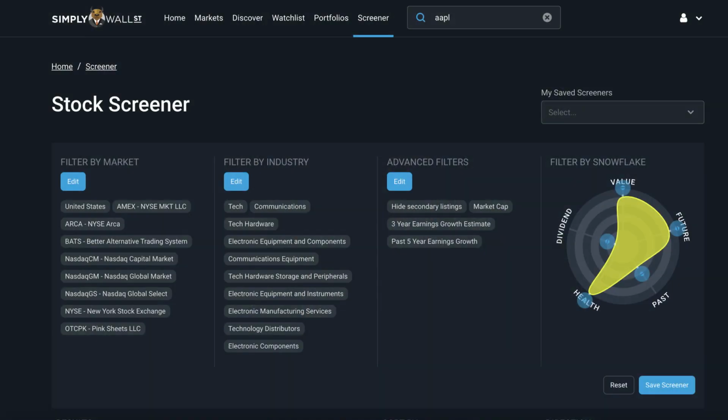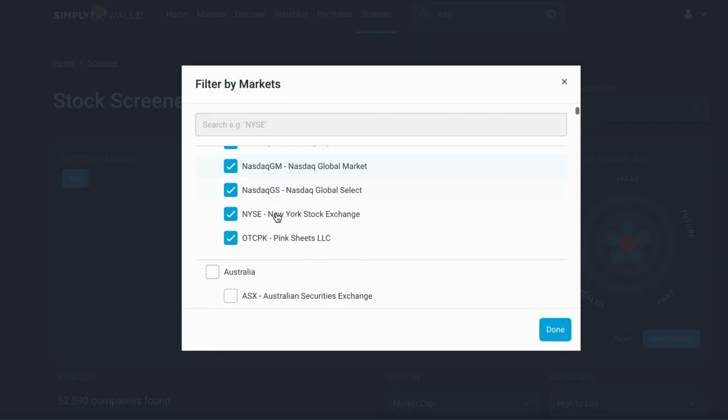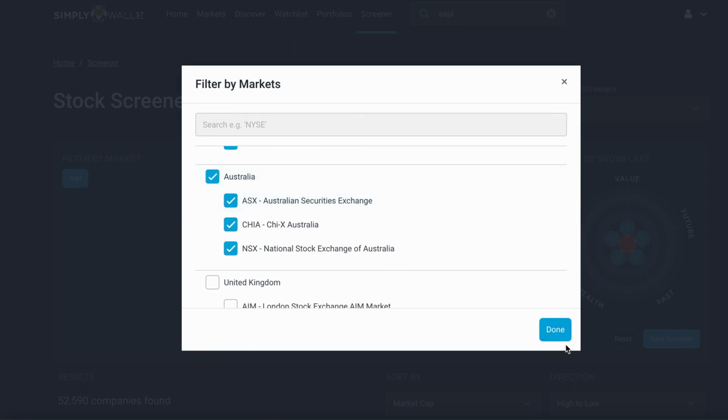So the final benefit of the plan is that you actually get access to the stock screener. So this is a tool that most investors use to filter to look for their next investment idea. Now this is what I mentioned before, where you have really specific criteria of what you're looking for. So here you can filter down to the nitty gritty. Since Simply Wall Street has global market access, you can filter down to really specific details to find those stocks that otherwise may have remained hidden.